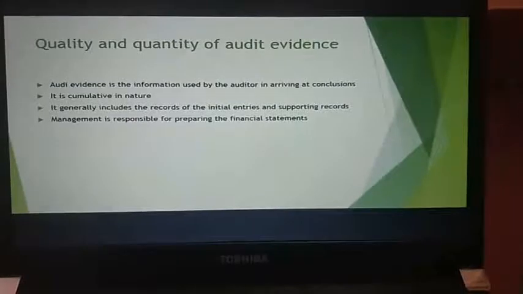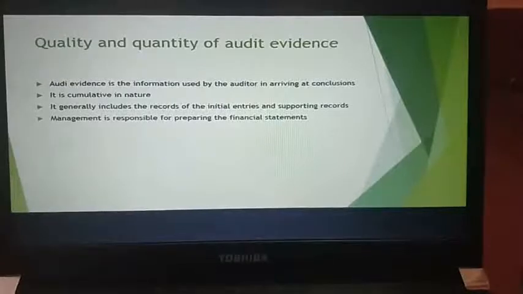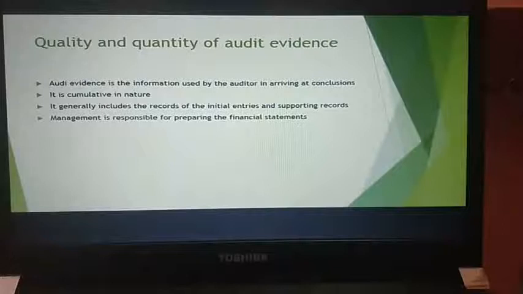Now, audit evidence, as we all know, is the information which is used by the auditor to arrive at a conclusion. This audit evidence is cumulative in nature. It generally includes the records of the initial entries, whatever the initial starting entries are, and for this you will have supporting records. Now, management is responsible for preparing the financial statements.